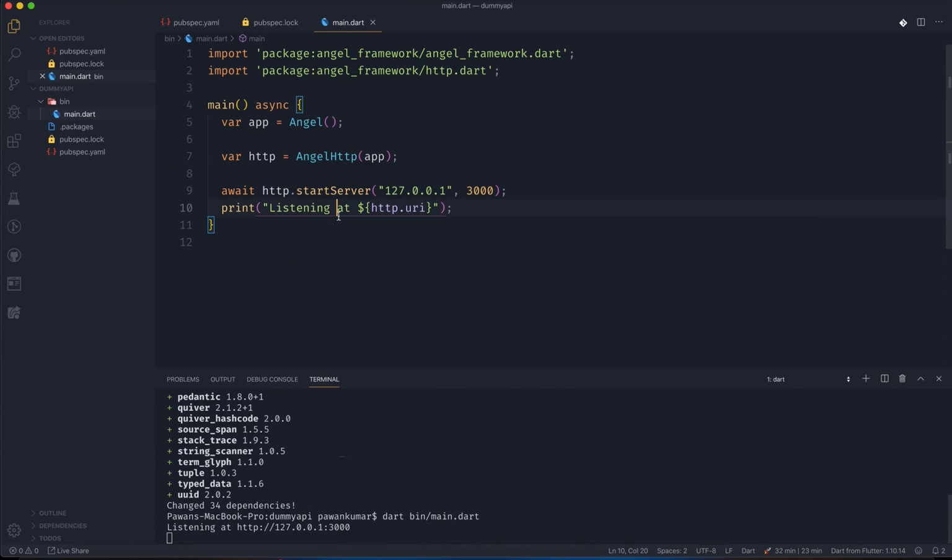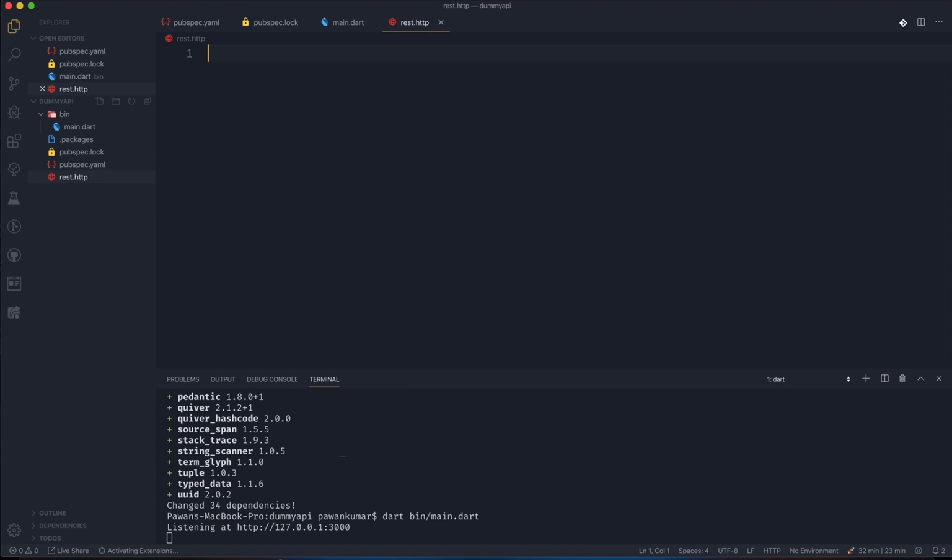Now, because we have to deal with REST calls, I can create another file called rest.http. You can create this file anywhere when you are using VS Code. It is just for VS Code, because there is an extension called REST Client.